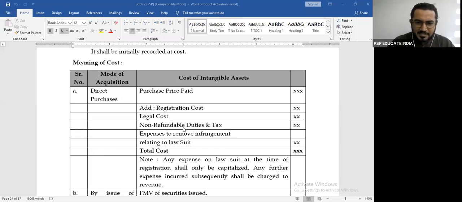Now, this expense, if it is done before putting the asset to use, it will be capitalized, because you are incurring that expenditure to obtain the asset. However, if this expense is incurred after you start putting the asset to use, then you are incurring this expenditure for maintaining your title. Now that expenditure will be considered as a revenue expenditure and it will not be capitalized, it will be charged to the profit and loss account. Right? We did one question, question number one, where we followed this entire concept.